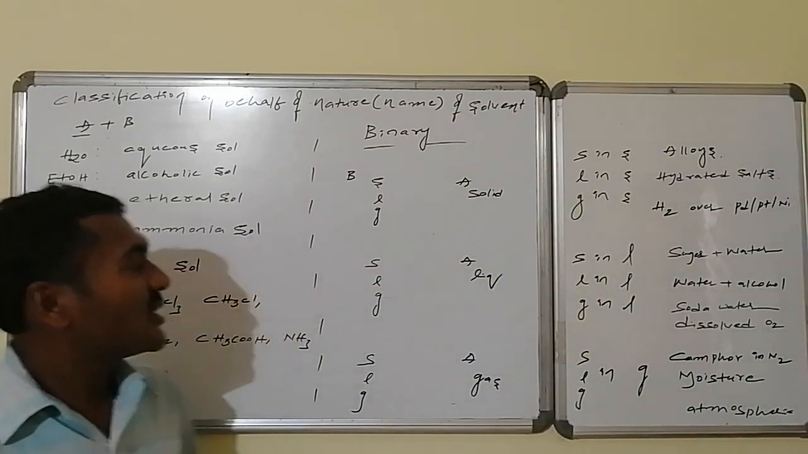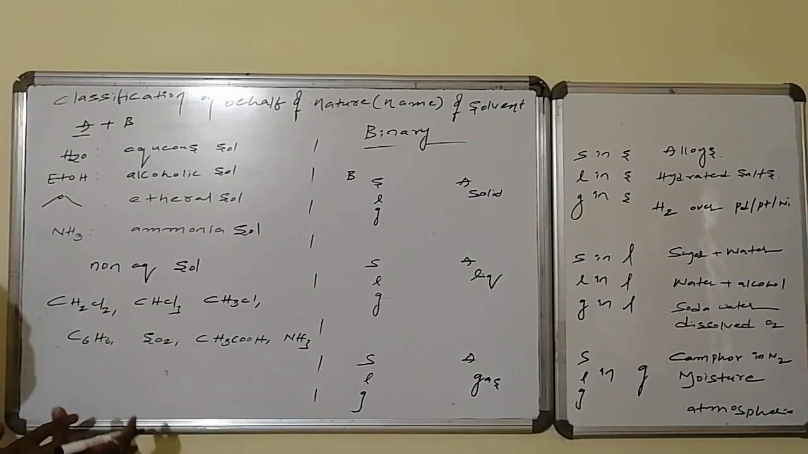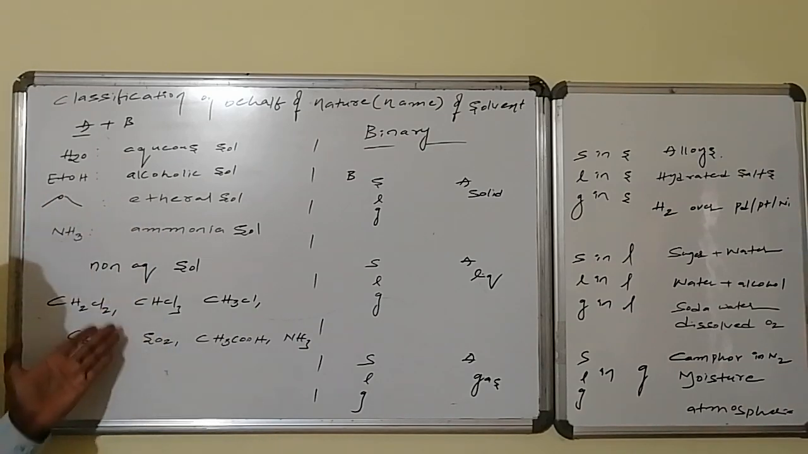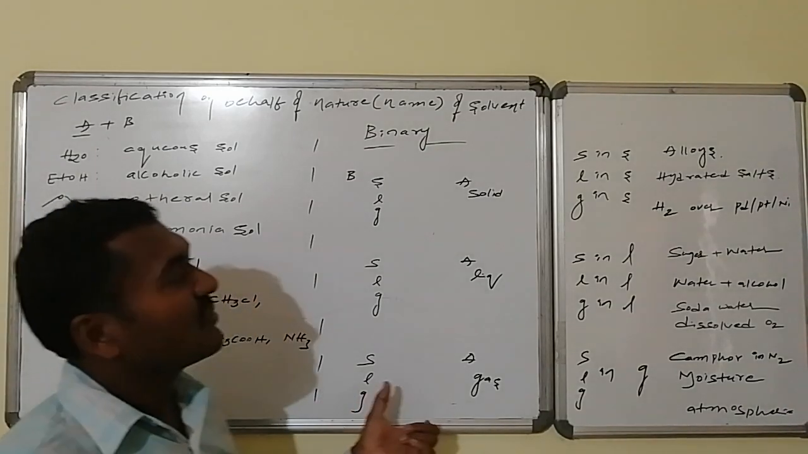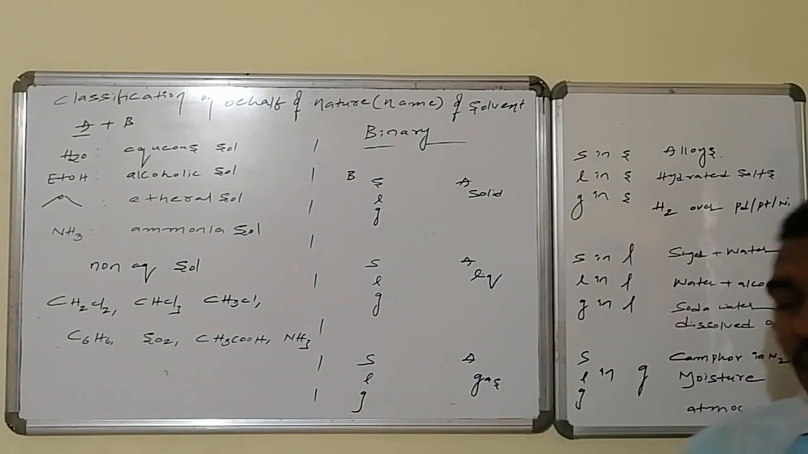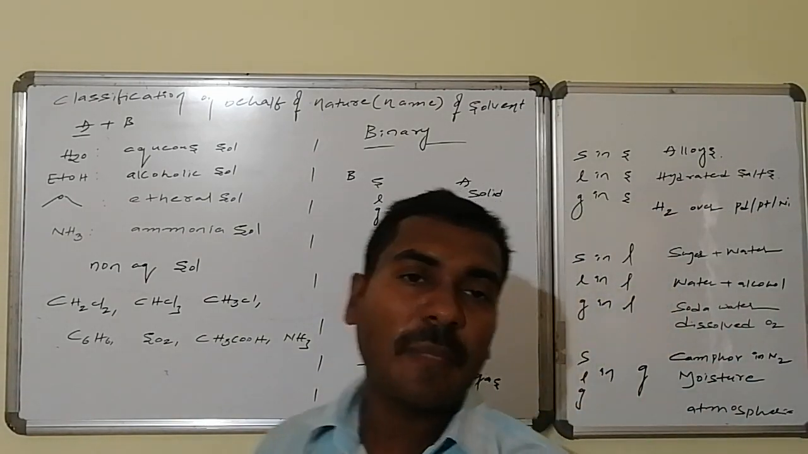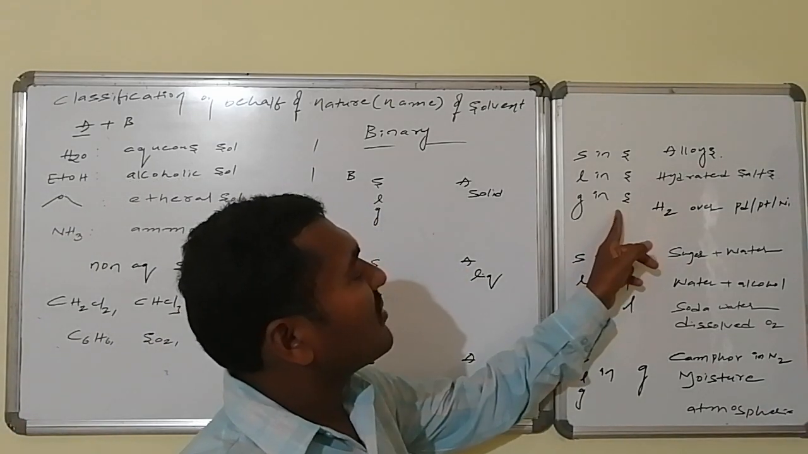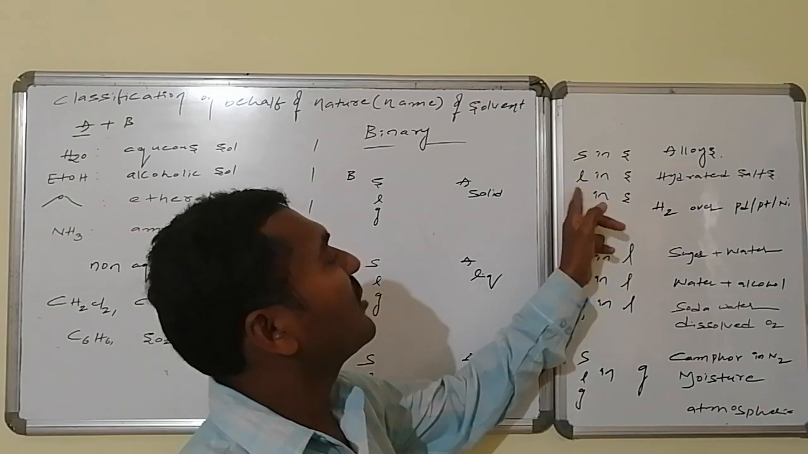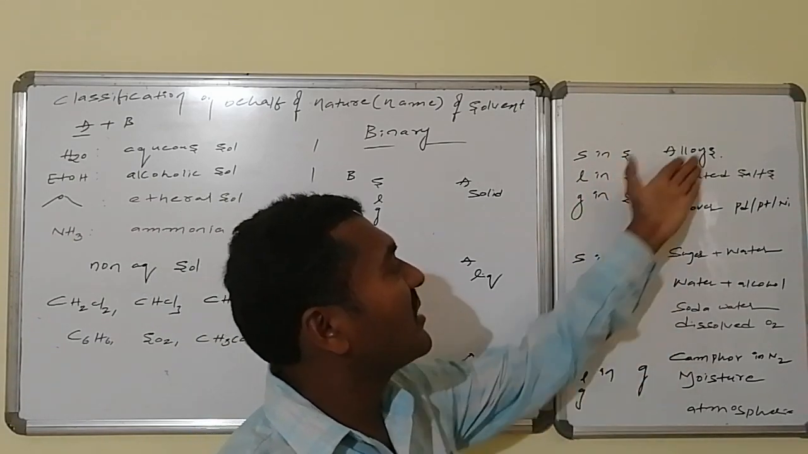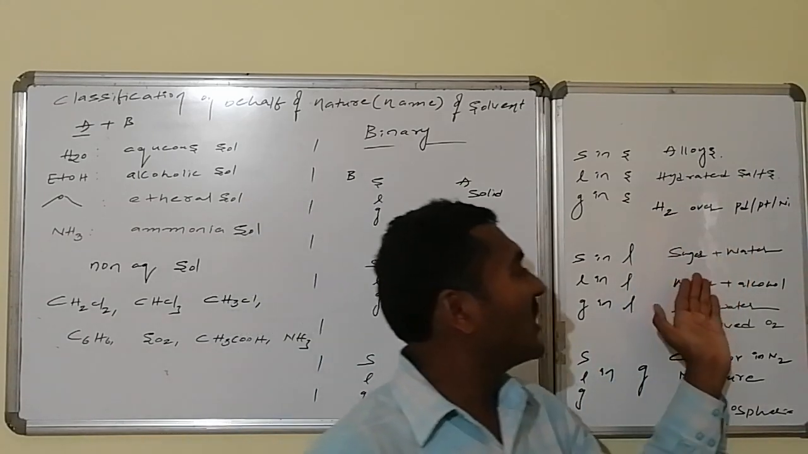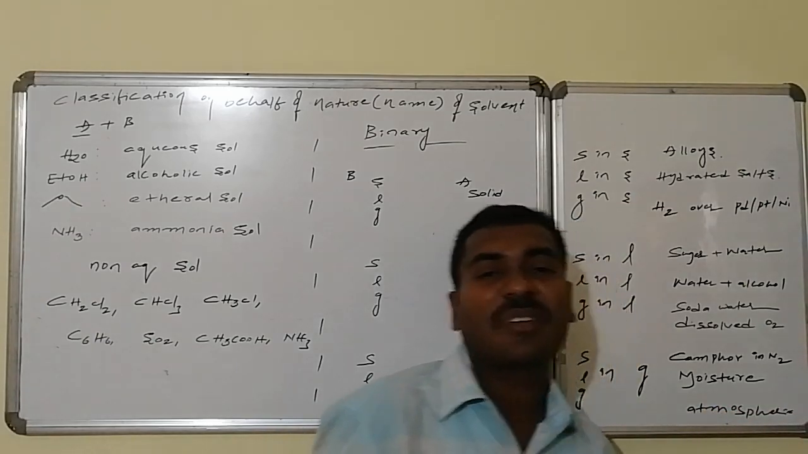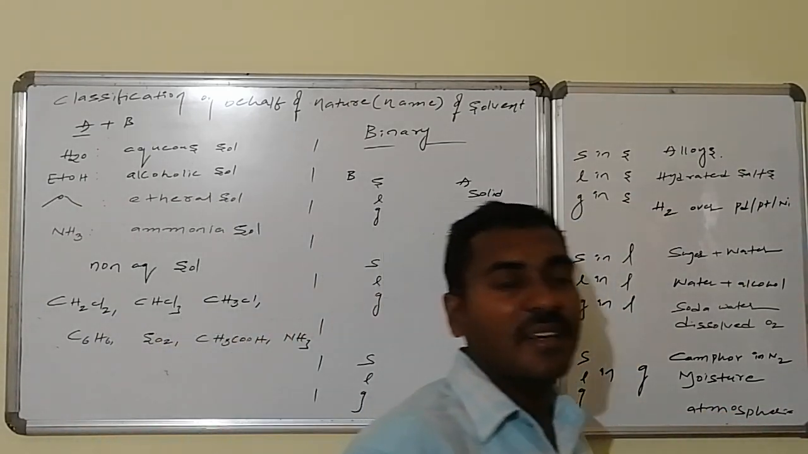Thus, solutions are classified on the basis of appearance, on the basis of the major component and its nature and name: water, alcohol, ether, ammonia, non-aqueous, and on the basis of the physical state of appearance. Generally, the discontinuous phase will disappear and it will appear in the continuous phase. That continuous phase may be solid, liquid, or gas, and the corresponding examples are alloys, hydrated salt, hydrogen over palladium, sugar plus water, water plus alcohol, soda water, camphor in nitrogen, moisture, atmosphere. These are all examples for the different varieties of categories.